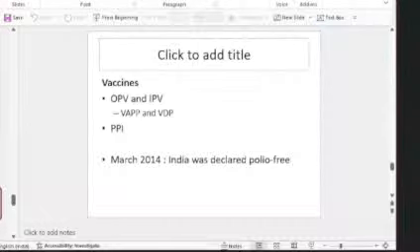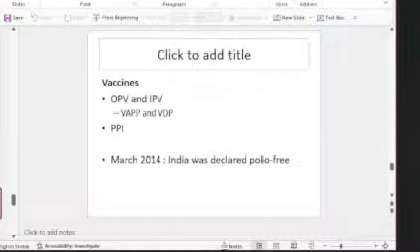Please read about that as well because you have to mention that when they are asking about the vaccines in poliomyelitis. Okay, so OPV vaccine, IPV vaccine, what is VAPP and what is VDPV, you have to mention. And also, pulse polio immunization should be there when you are writing about the polio vaccines.